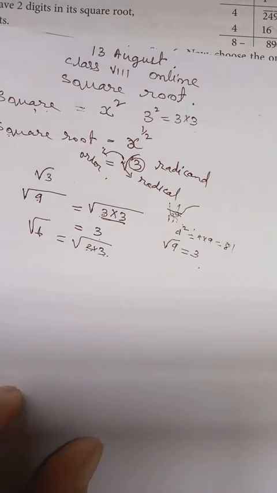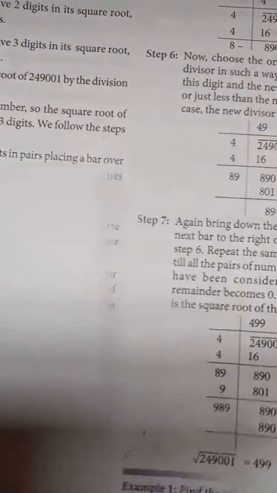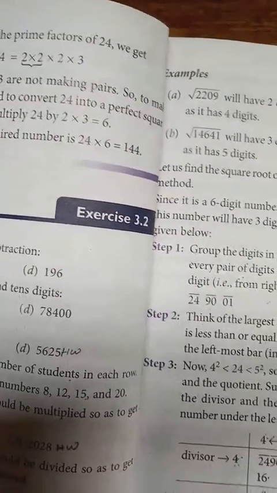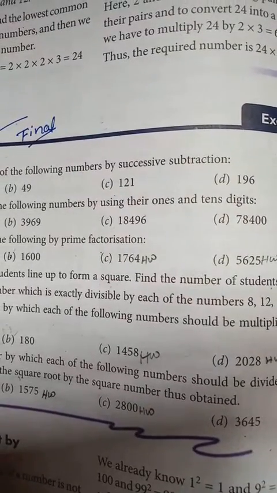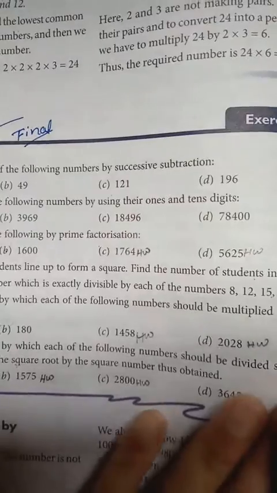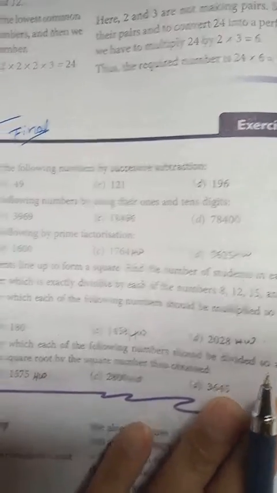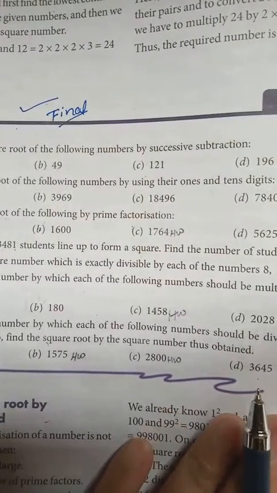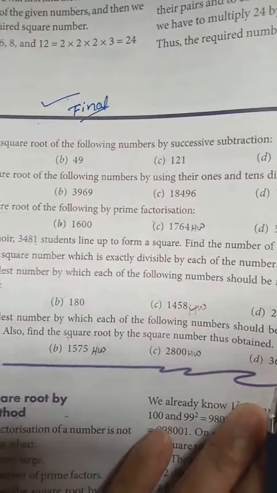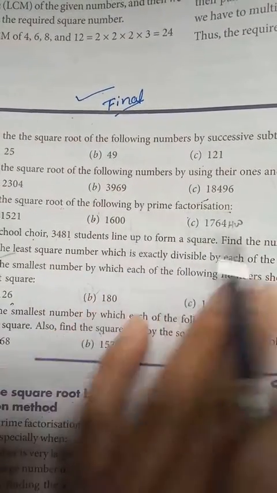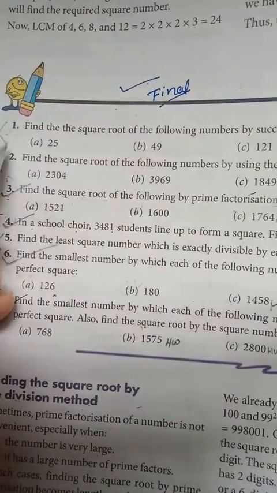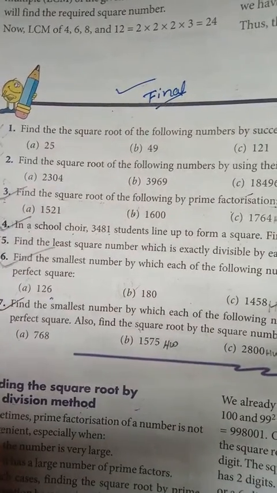So now let us see exercise 3.2, how to find the square root. Like I already told you, there are many methods, but we will do only 2 methods. One is prime factorization, another is long division method. So for today, we will do prime factorization. Number 1 and 2 no need to do. We'll do number 3.